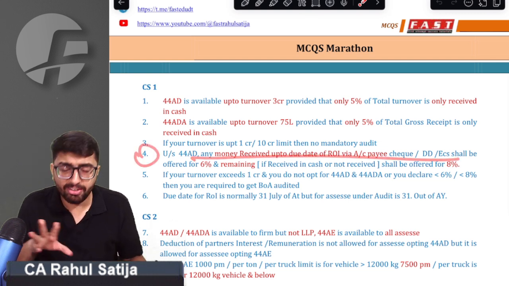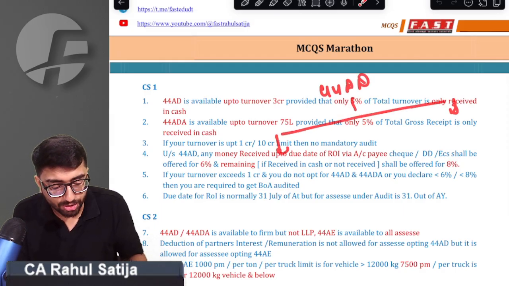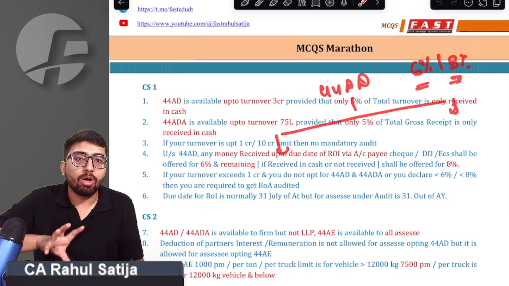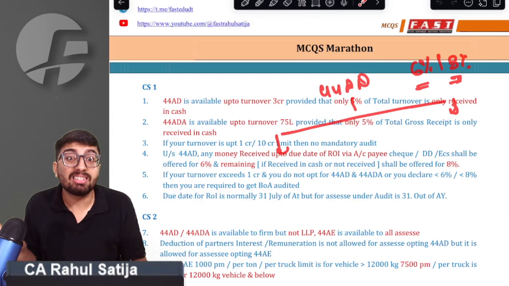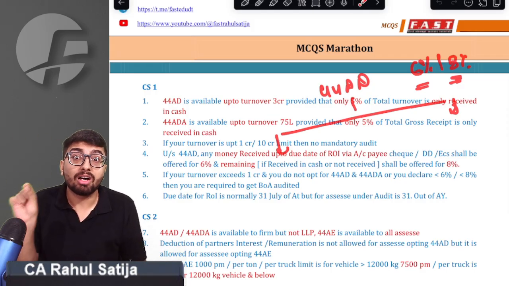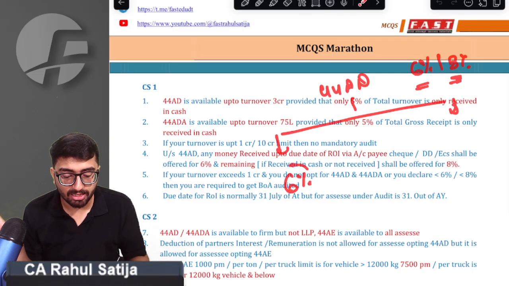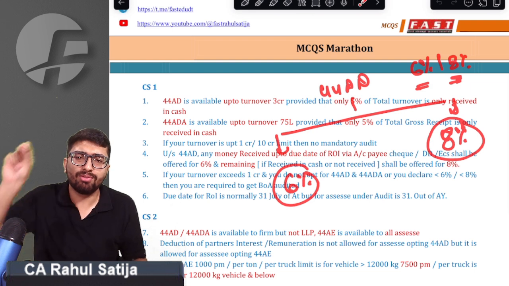Whenever we are opting for 44AD, we have the option of 6% or 8%. When to choose 6%, and on which turnover do we have to apply 8%? Remember, whatever sales proceeds have been received by you before the due date of ROI via account payee cheque, account payee demand draft or electronic clearing system is to be offered at 6%, and the remaining has to be offered at 8%.